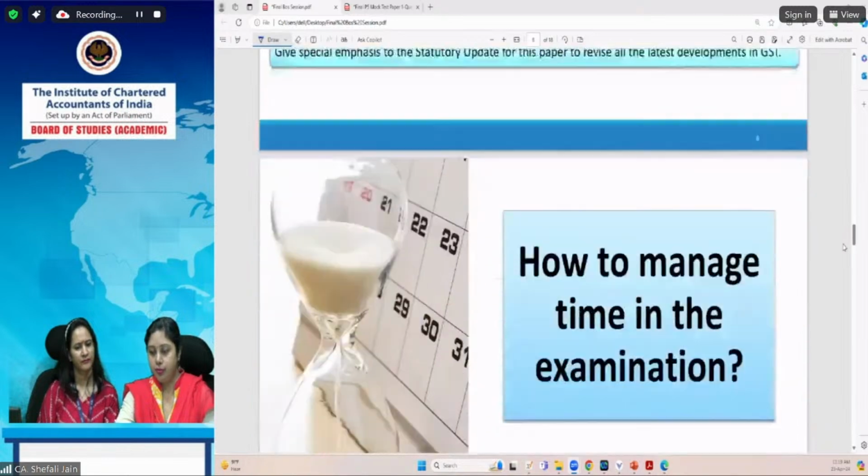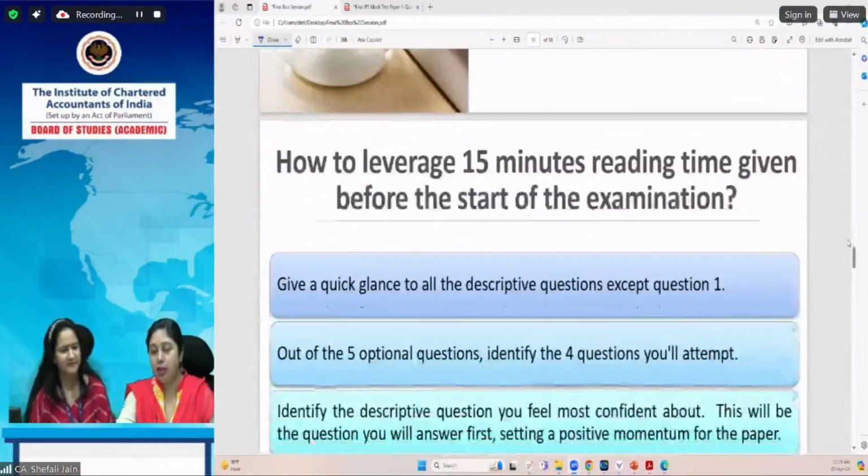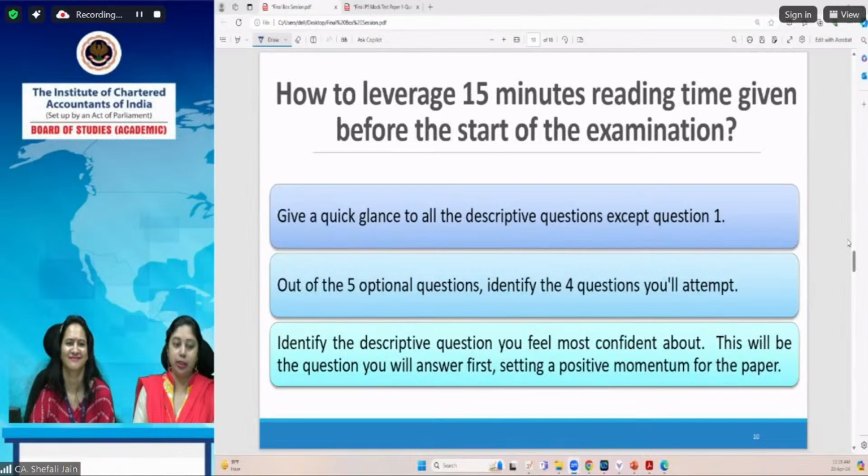So, Swati, will you apprise us of how to manage time in the examination? Because what is more important now is how you are going to manage your time when you go for the examination. Yes, extremely important: time management. Until you show your performance in the answer sheet, it will not carry any value.